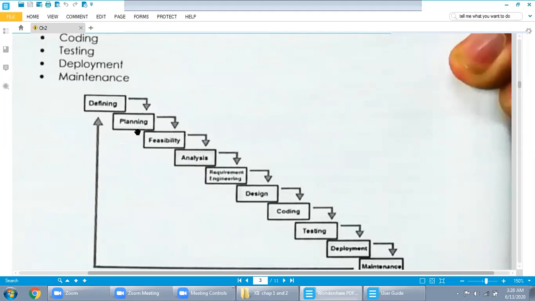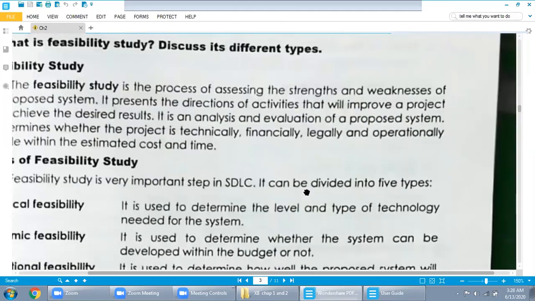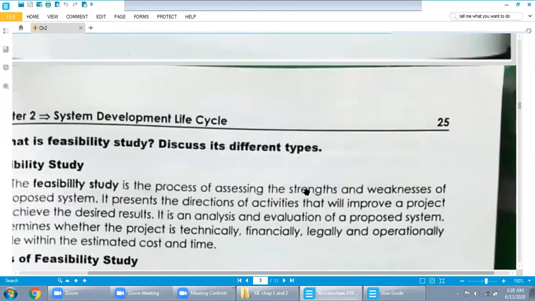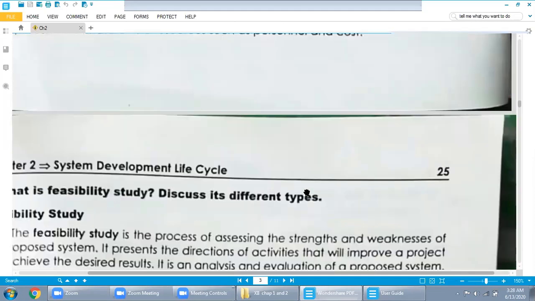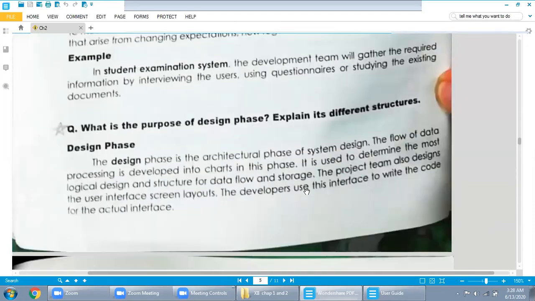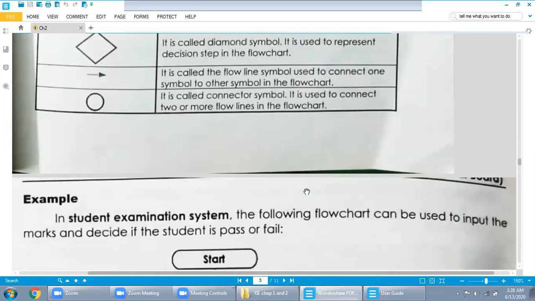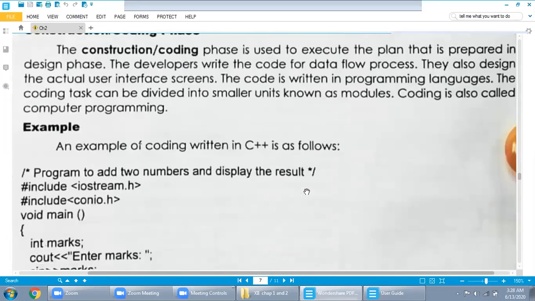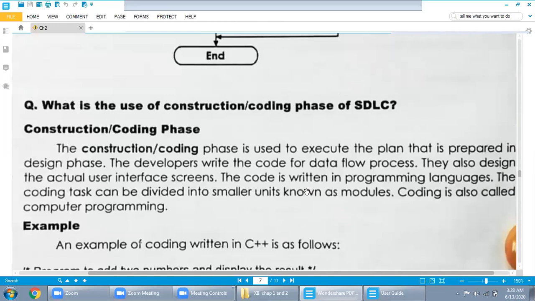Already we have defined a few steps and phases in our previous lecture. Today we will continue the further topic, and inshallah I hope we will finish this chapter. Yesterday we were discussing the use of the construction or coding phase of SDLC.